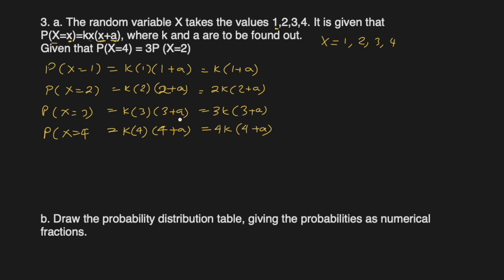Okay, done. So now this is the equation which will help us to find one of them. So let's do it here. Probability of X equal to 4, this one, which is 4k times (4 plus a), is 3 times the probability of X equal to 2, which is 2k times (2 plus a).